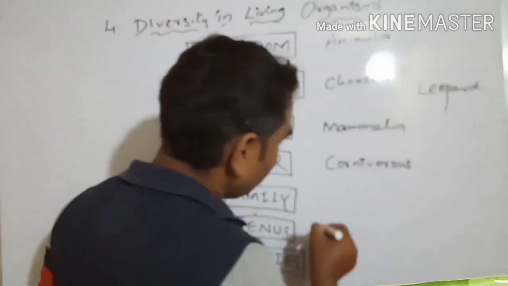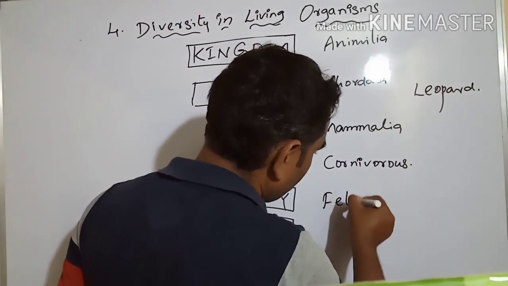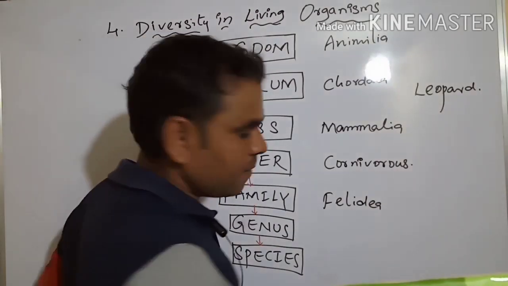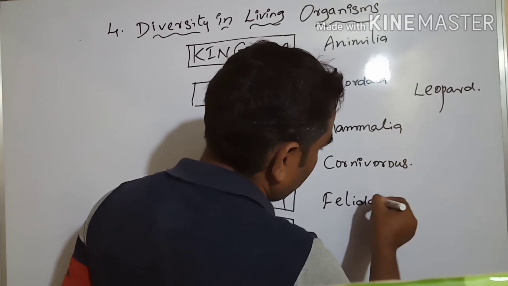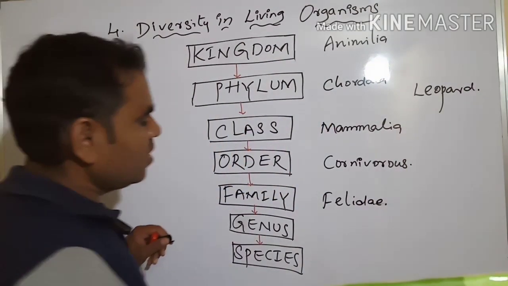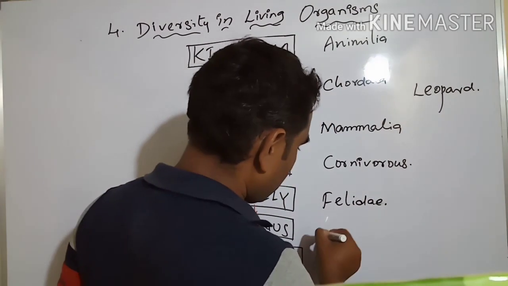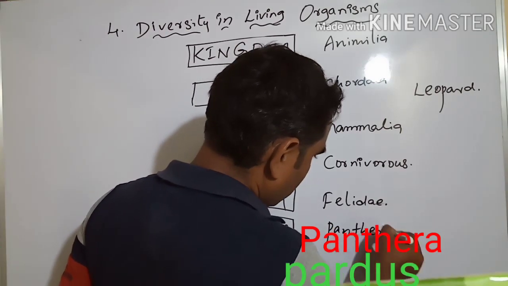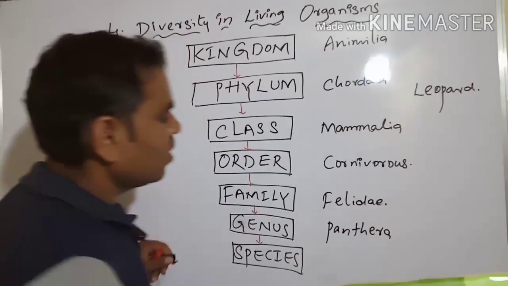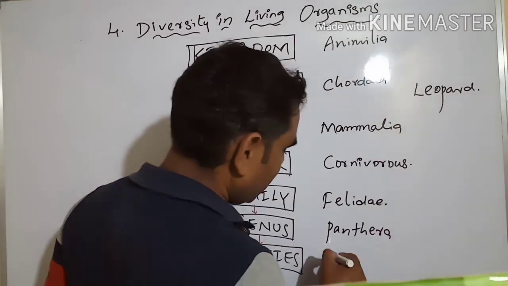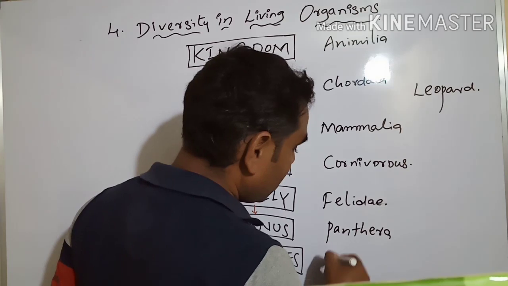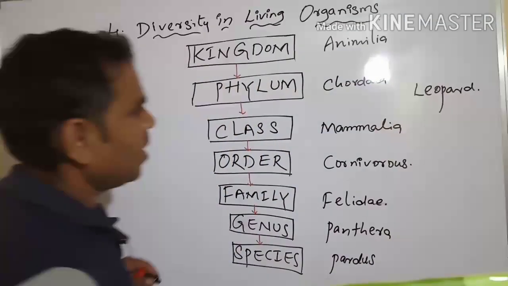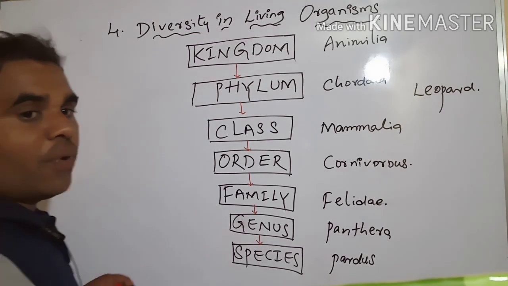Next, we write the family, Felidae. Next, genus Panthera. Species is Panthera pardus.